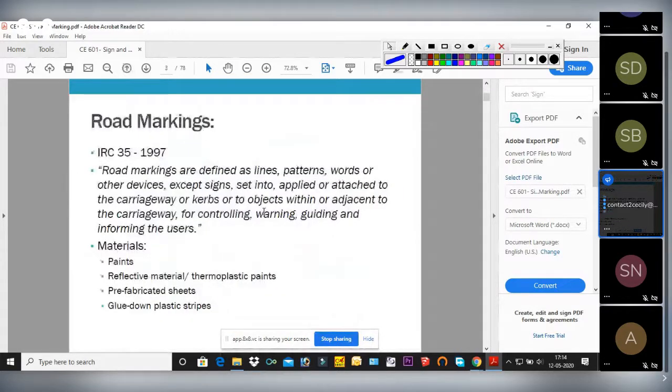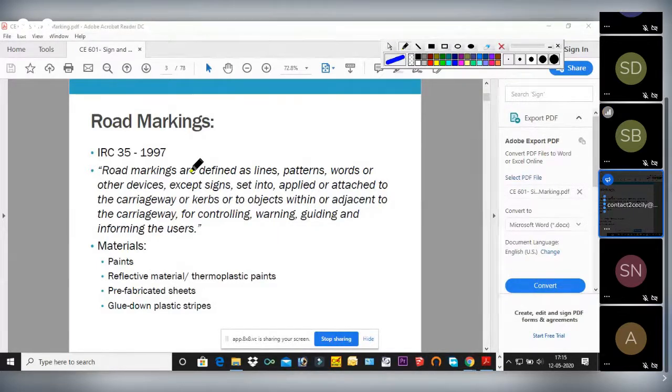These road signs and markings are also designed and standardized. Some road signs are circular in nature, some are triangular, some are rectangular. The color may also be different: some are white boards, some red boards, some blue boards. Whatever the color we are using, and the purpose of all these signs, all are designed as per the IRC code. The IRC code used for road marking is IRC 35.